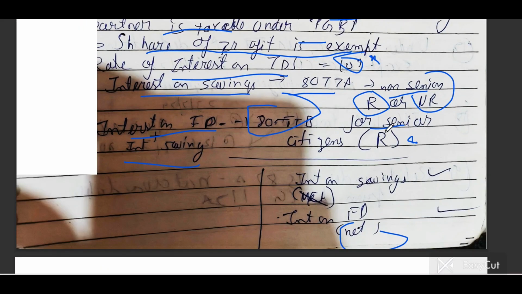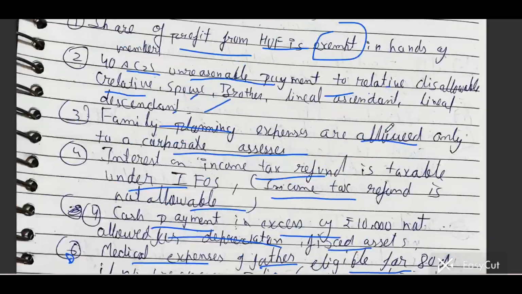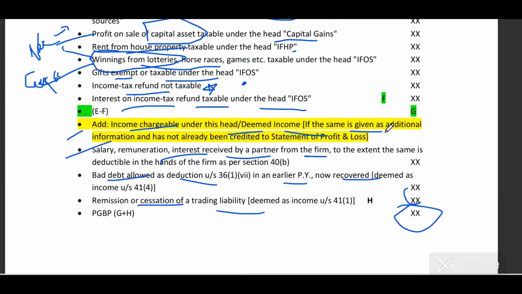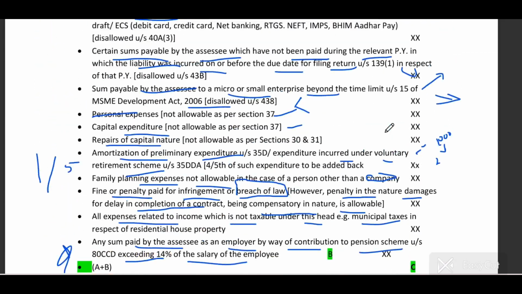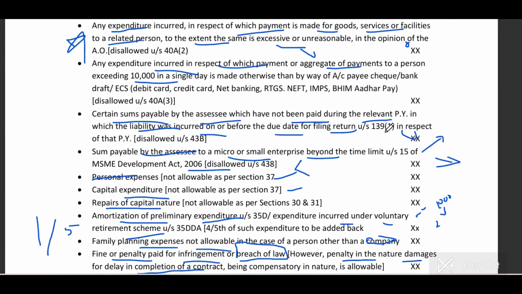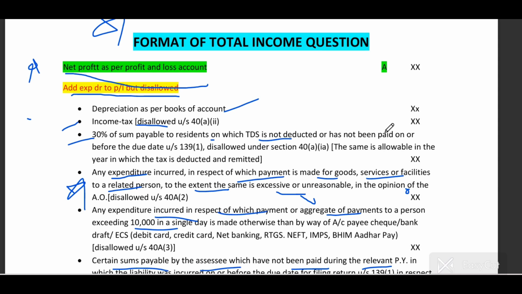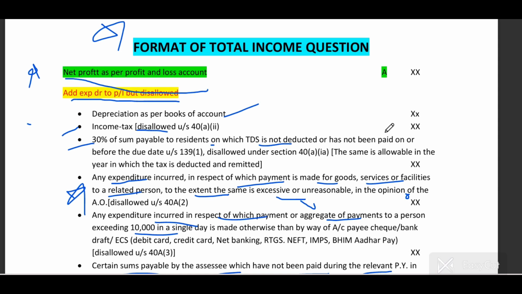I hope I covered all the adjustments I said in the previous RTP, MTP, PYQ, and ICA modules. I covered all the adjustments with the format. Let me know in the comment section which adjustment is new for you and how it is helpful, and share it with your friends. It will help them so much, because these are adjustments which are covered by teachers but not focused on by them, yet they are asked in PYQs. These are adjustments from recent PYQs, and teachers have not focused on them.